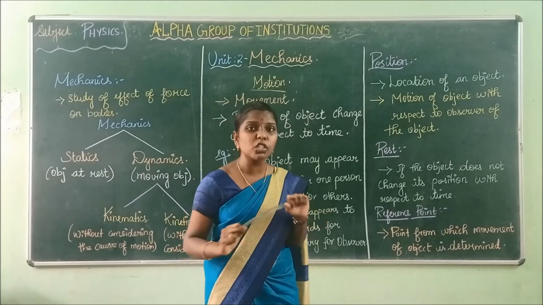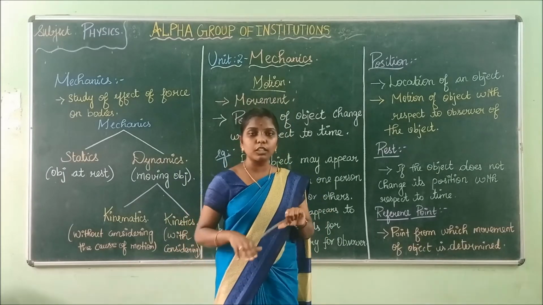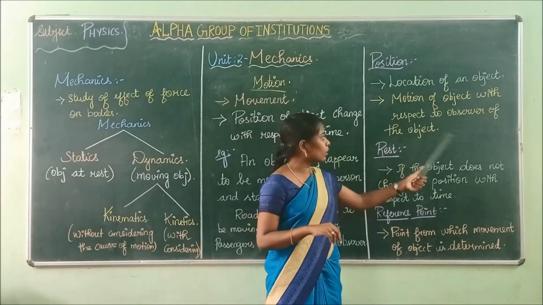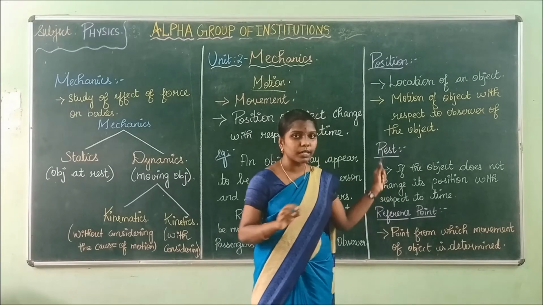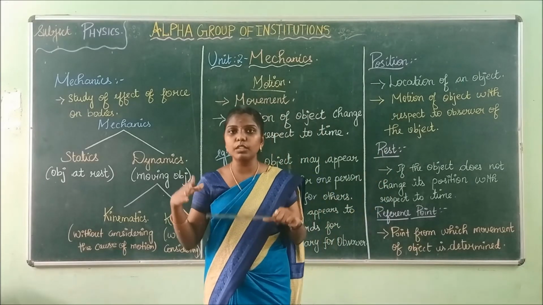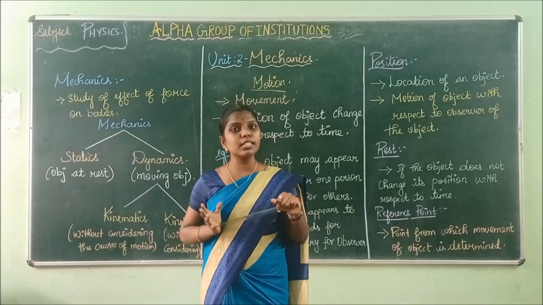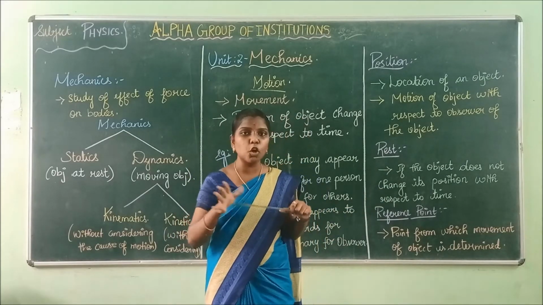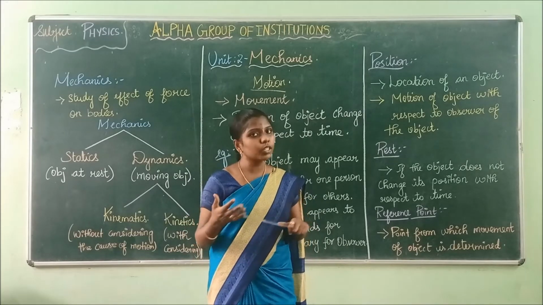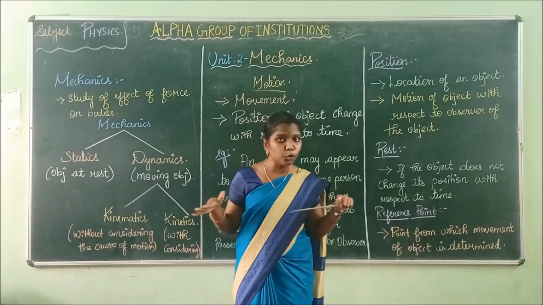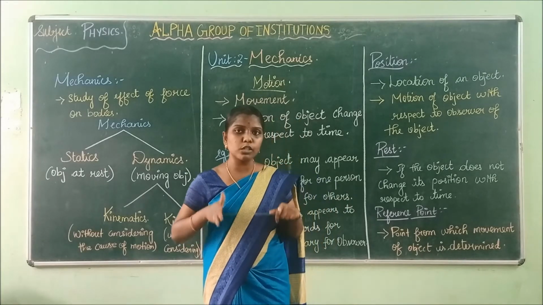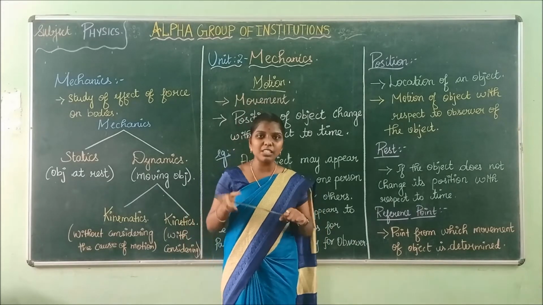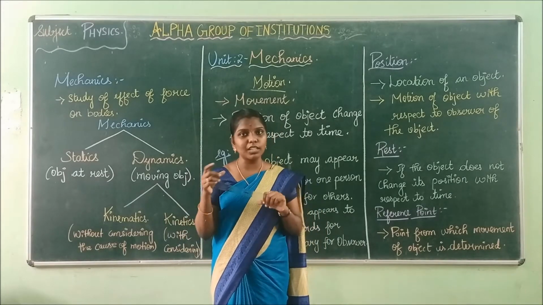Next, position. What is a position? Position is nothing but the location of an object. Location of an object is called position. Motion of the object with respect to the observer is called position. Okay. Next, rest. As I have said before, rest is nothing but the objects remaining at the same place with respect to time. The object will not move with respect to time. Those objects are said to be at rest. The objects at rest are also called stationary objects.